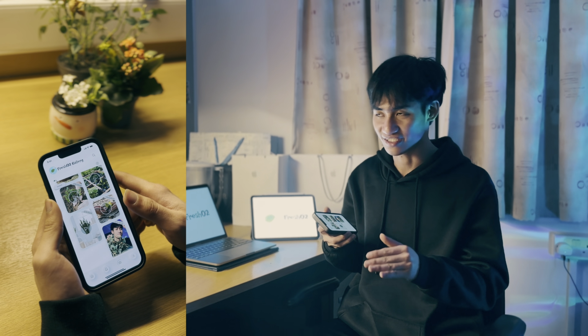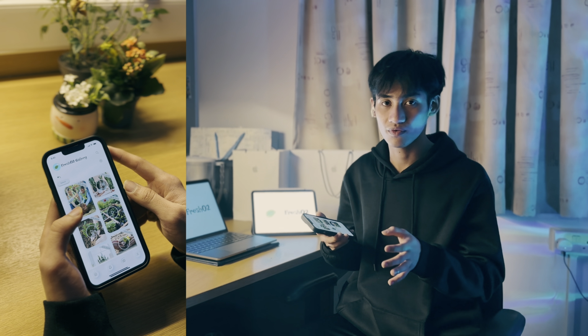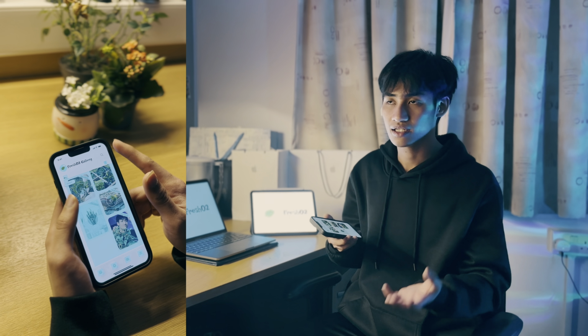The thing I want to remind you is that in the gallery you can upload the photo to your album, because we limited it. If you want to see your photo in the gallery, you have to take it with the flash O2 camera. You are not allowed to use your own camera. If you use that, you cannot upload it to our gallery. That's the rule. Don't worry, our camera is good quality. And there's also a frame session included. If you choose frame session, you will get more reward.